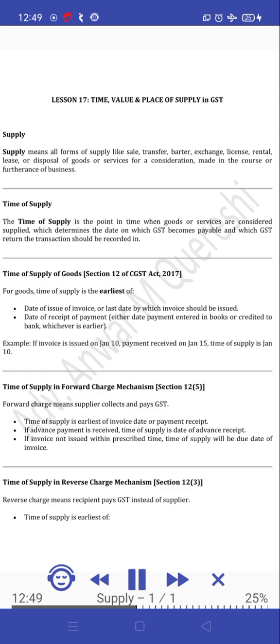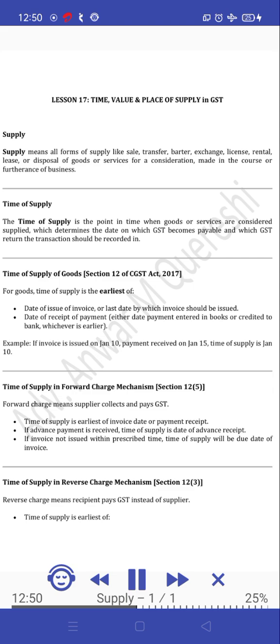Time of supply of goods, Section 12 of CGST Act, 2017. For goods, time of supply is the earliest of date of issue of invoice, or last date by which invoice should be issued; date of receipt of payment, either date payment entered in books or credited to bank, whichever is earlier. Example: if invoice is issued on January 10th, payment received on January 15th, time of supply is January 10th.